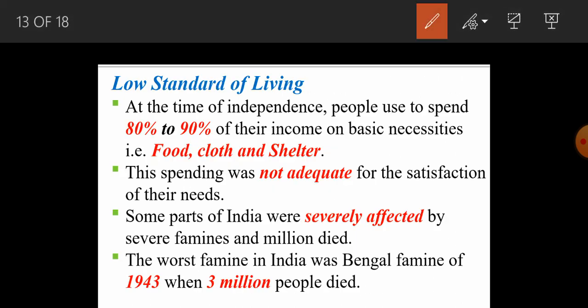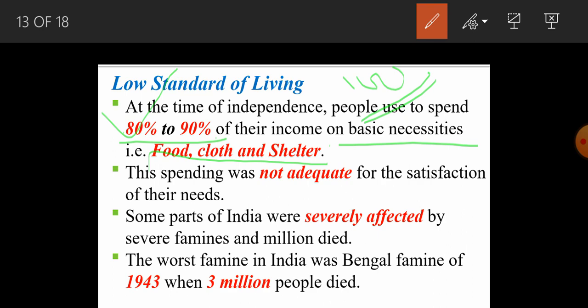Now we have the low standard of living. Let's see why the standard of living on the eve of independence was very low. First, at the time of independence, people used to spend 80 to 90% of their income on basic necessities. Now you can imagine, 80 to 90%. If you are earning 100%, out of this 100%, 80 to 90% you are spending only on basic facilities like food, clothes, shelter. It means that you have no luxurious life.